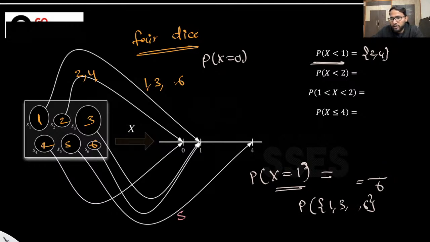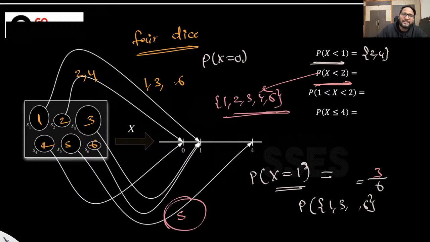Now, what is the probability that X is less than 2? It means 1, 2, 3, 4, and instead of 5 I will write 6. Except 5, everything is mapping to less than 2, which means either 0 or 1. Let me know if that is fine.